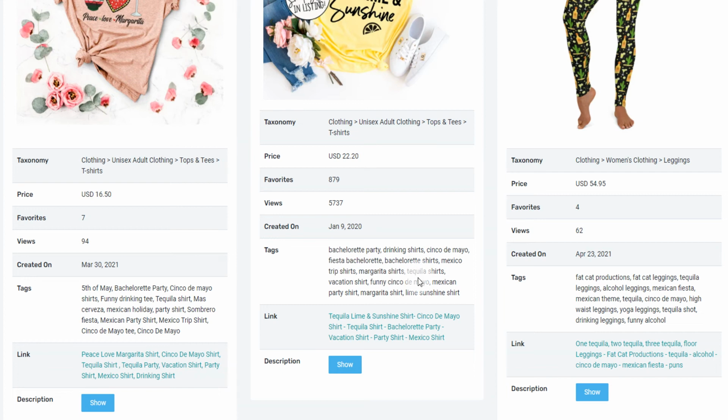These people are getting very creative, and I understand that you can do that on Etsy and you can't do it on Amazon, where you're, for example, using similar tags like Cinco de Mayo shirt, funny Cinco de Mayo, or something like that. But in any case, these are the kinds of combinations of words that we should all be aware of when we're talking about Merch by Amazon, and when we're planning to promote and list these products.